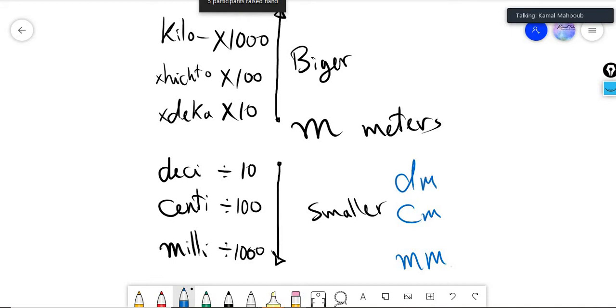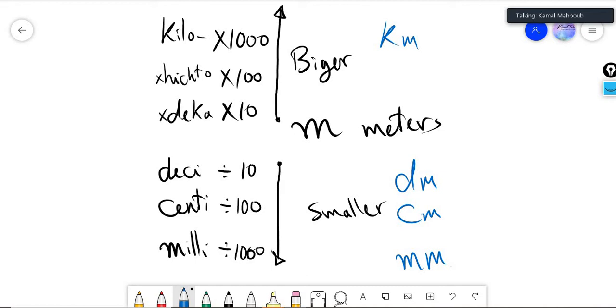DM means decimeter. When I say KM, it means kilometer. When I say HM, it means hectometer. When I say DAM, it means decameter. But deca and hecta are not in your curriculum, so I don't explain them, I just explain the others.